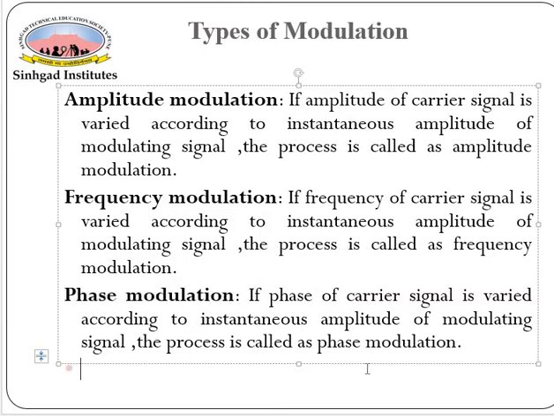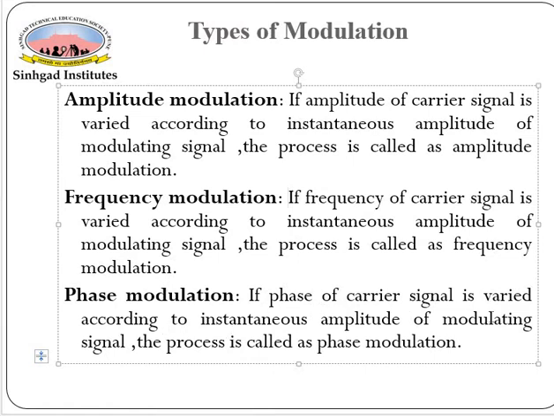Now one by one we'll go through the detailed definitions. If the amplitude of the carrier signal is varied according to the instantaneous amplitude of a modulating signal, the process is called amplitude modulation. If the frequency of the carrier signal is varied according to the instantaneous amplitude of the modulating signal, the process is called frequency modulation.